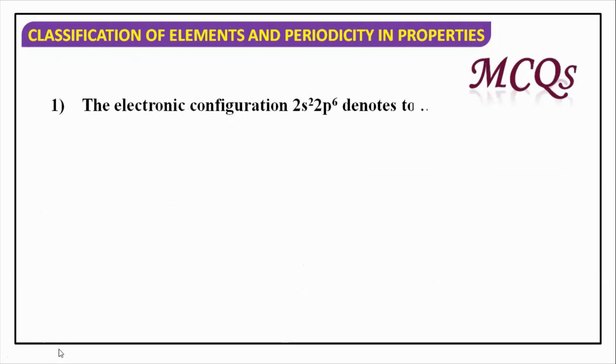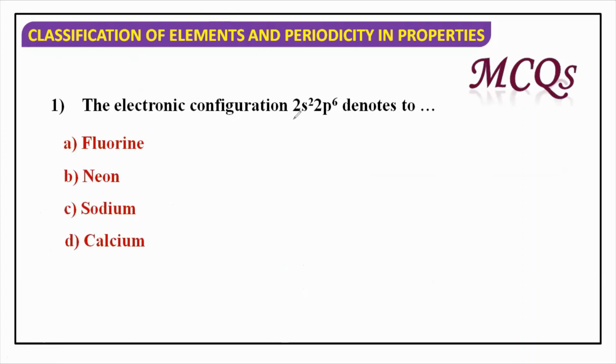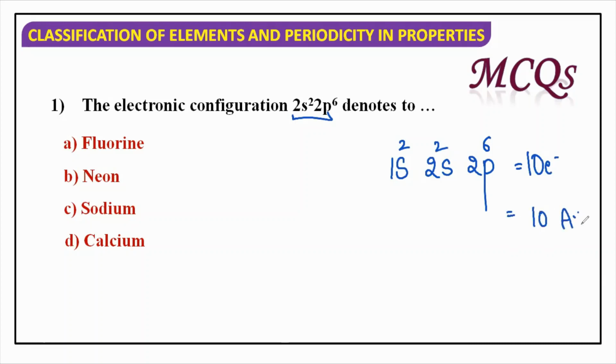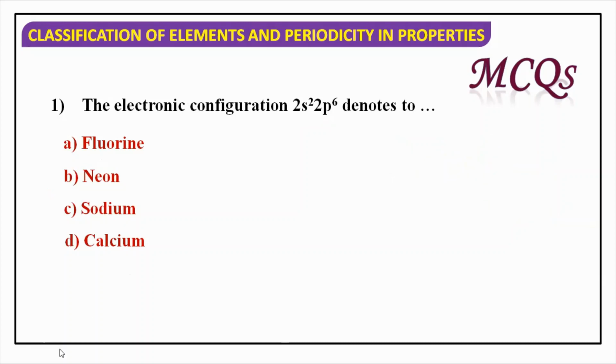Okay, we have some MCQs here again. The electronic configuration 2s2, 2p6 denotes what? Okay, आपको यहाँ पे पूछा है ये किसका है? So इसके पहले क्या आएगा? 1s, then you have 2s and 2p. So just count the number of electrons. This is 2, 2 and 6. So total is 10. So 10 electrons means 10 atomic number. So यहाँ पे किसका atomic number 10 है? Neon. Right? So by looking into the electronic configuration, we can easily calculate the element.